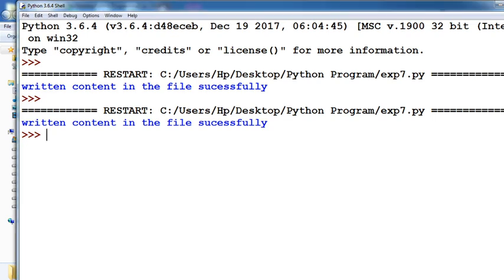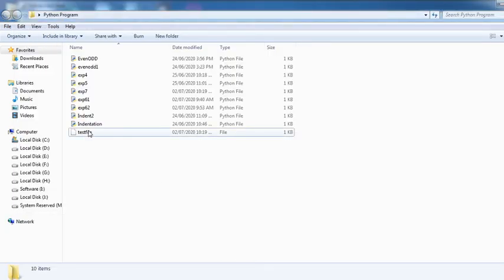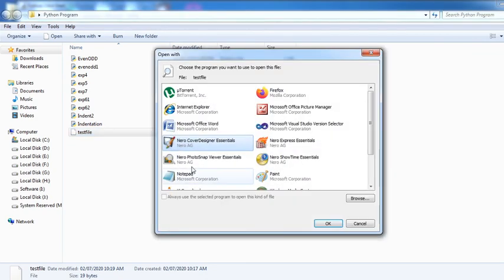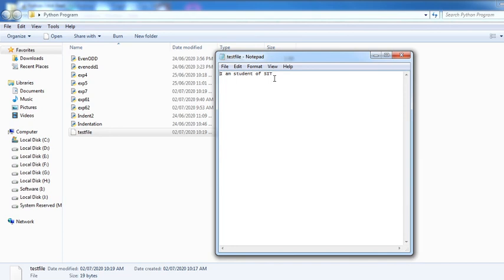Again go to that particular file. Go to that particular folder, the folder of the Python programs. See here, whether that test file contains the saved content or not. Again open that particular file using Notepad: I am a student of SIT, which is printed here automatically. That means the file can save the particular content. Whatever you type is automatically stored in that particular file. That is the advantage of the file handling concept.